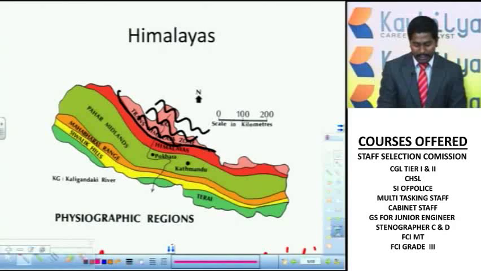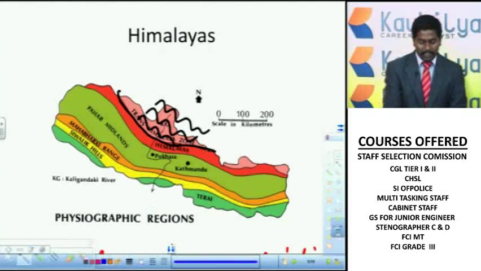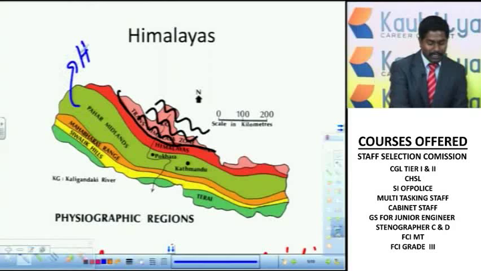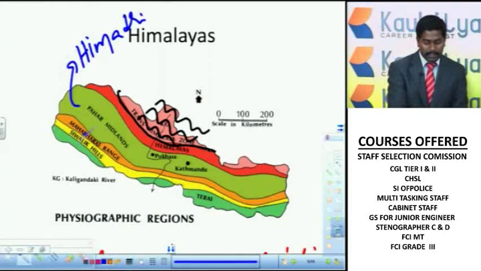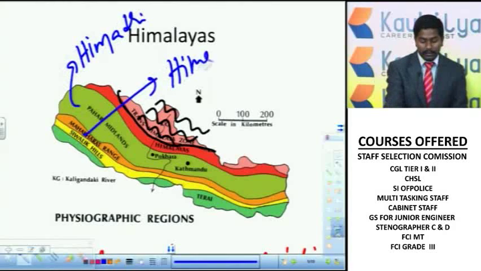The main Himalayas are divided into three ranges: Himadri, Himachal and Shivalik.